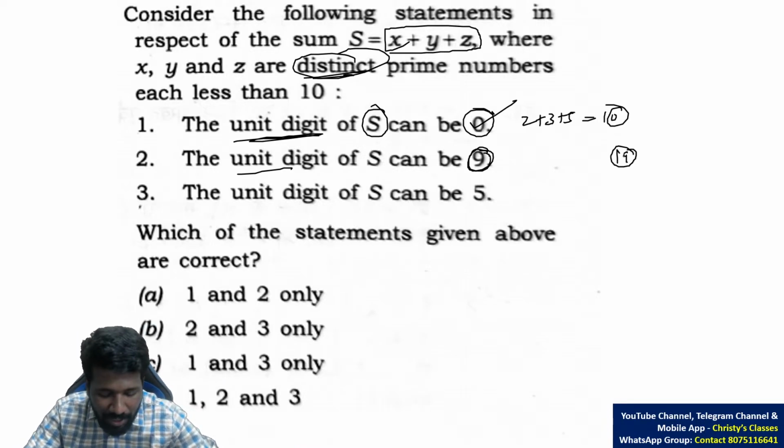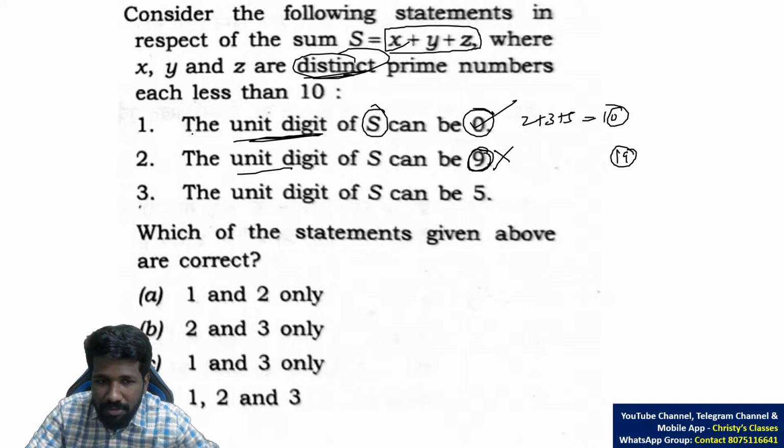19 is impossible means 29, 39 you don't have to worry at all. The sum of three numbers cannot be 29. So definitely the statement that the unit digit of S can be 9 is wrong. Statement 1 is correct, statement 2 is wrong.